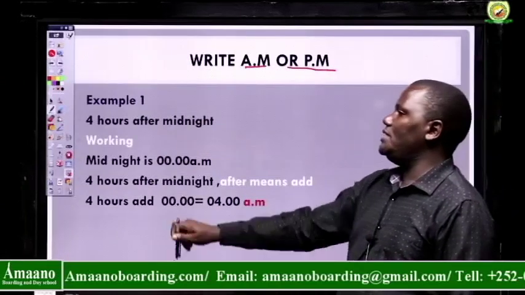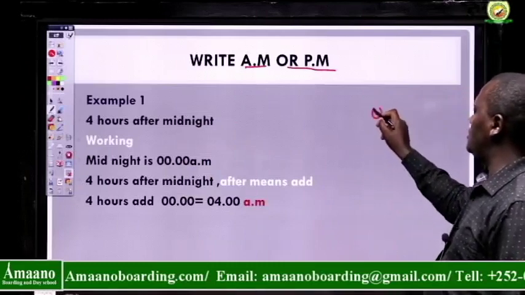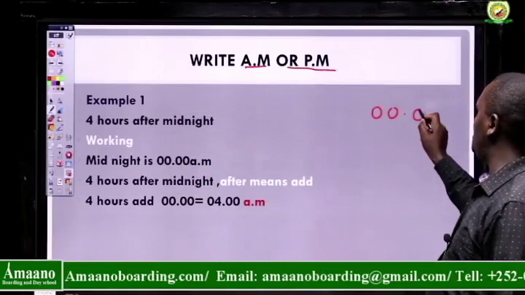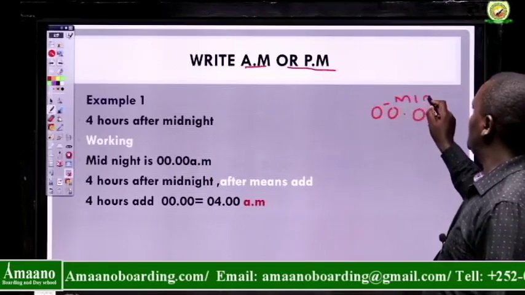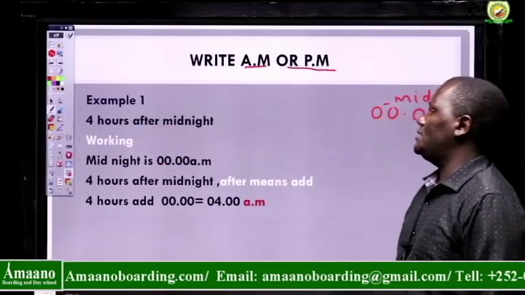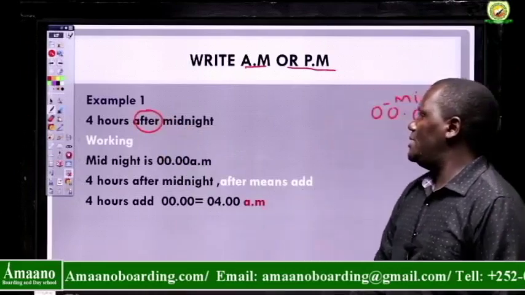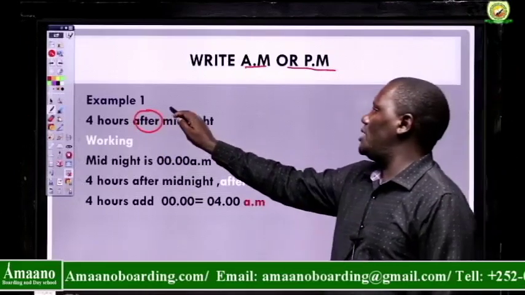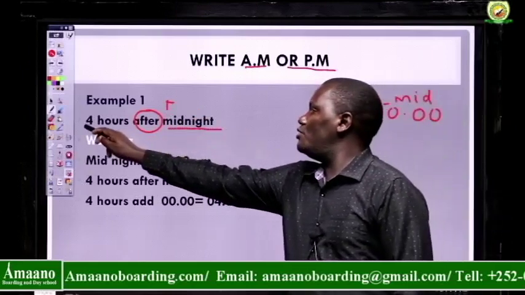4 hours after midnight. As I told you, midnight is written as 00.00. Now, what about 4 hours after midnight? After means I'm going to add. I add the midnight plus the 4 hours.